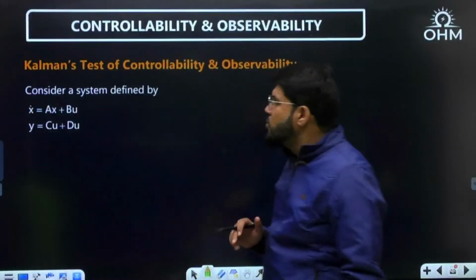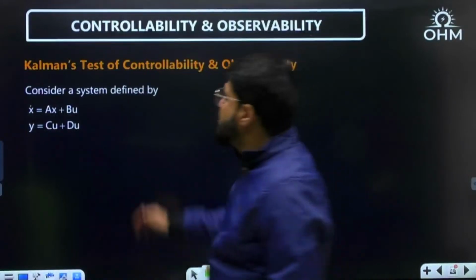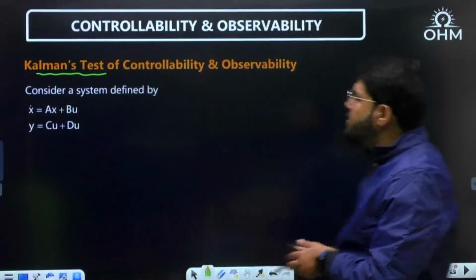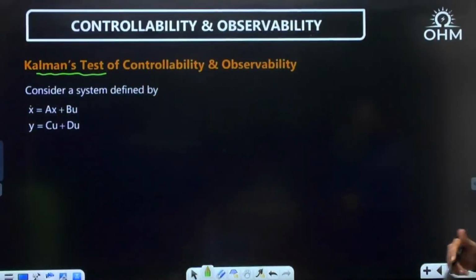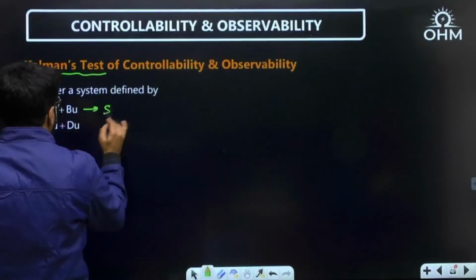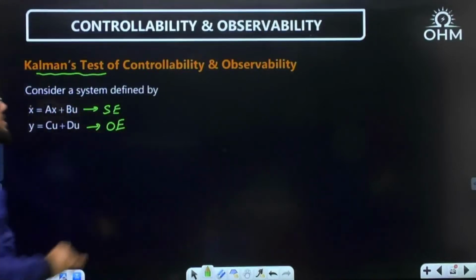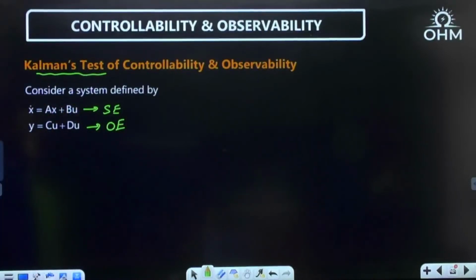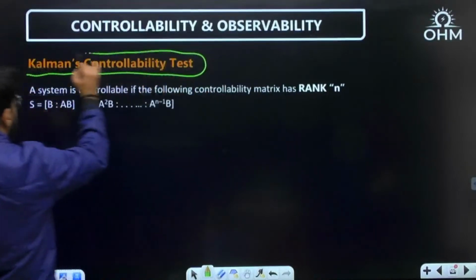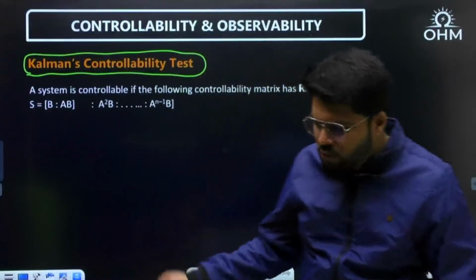GATE exam is very close, and the first test, the general test of controllability and observability, is in the form of Kalman's test. So again, there is a system given by x dot equal to Ax plus Bu, the state equation, y equal to Cx plus Du, the output equation. What is the Kalman's test? Let me first talk about the controllability test, and then let's apply it to the questions also.